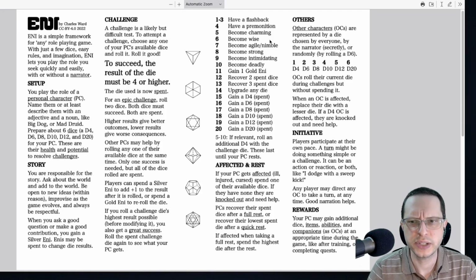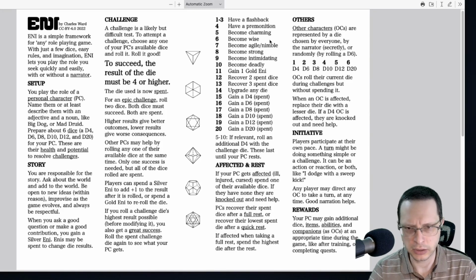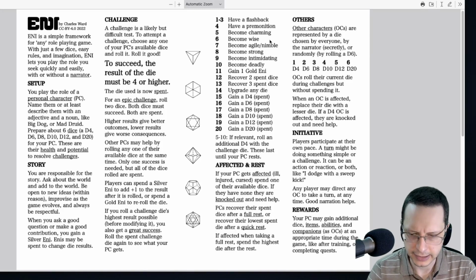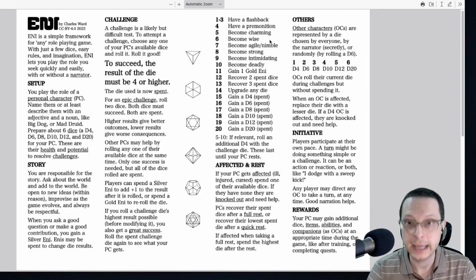As I mentioned, this system does have some similarities to the various versions of Breathless that you can find out there, because it utilizes the full set of dice. And it also contains a system where when you use a die, it is spent. Each character just gets 6 dice.